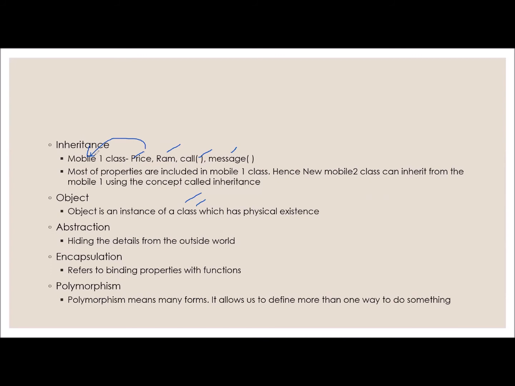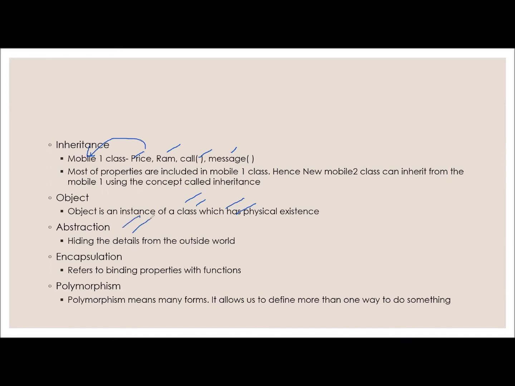We say one person has very good capability in programming and in practical applications. So we are defining the capability of the person, but when we go to that person, he is an object. Object has physical existence. That is the difference between object and class. Class is defining that object, but the object has physical existence, while class has no physical existence.